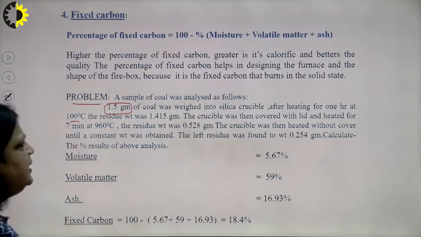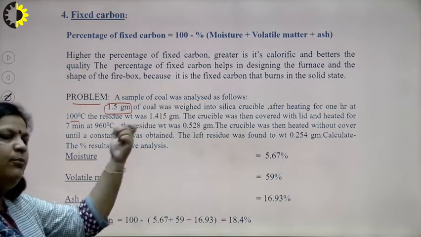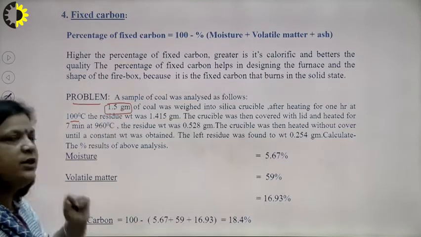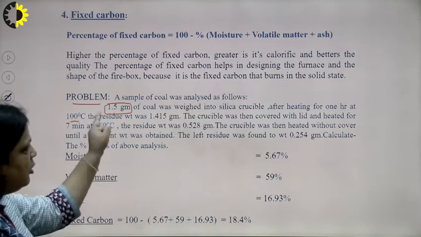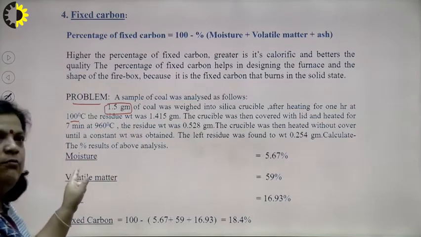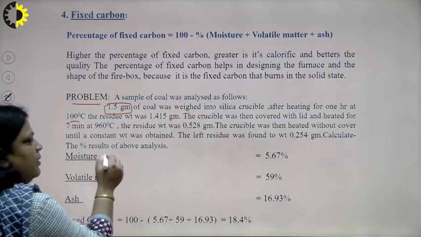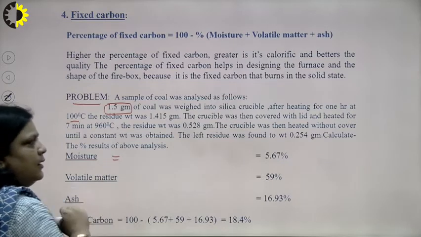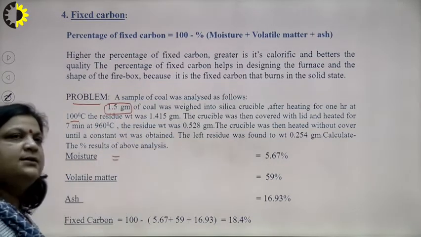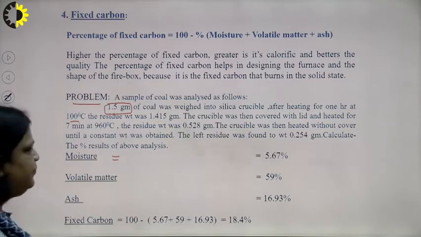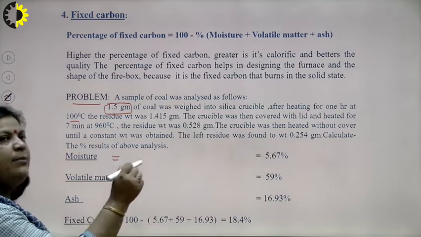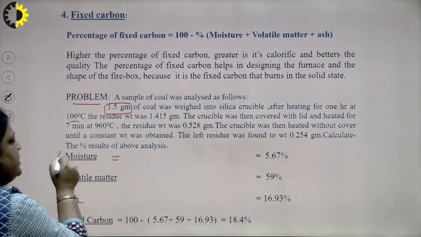So, at 100 degree centigrade, the residue weight was 1.415. It means this step is for moisture content, and loss in weight is directly proportional to moisture. So, we can find the moisture content, and since this analysis is done here, it is a proximate analysis. Moisture content is the loss in weight divided by sample multiplied by 100, because we find it in percentage.